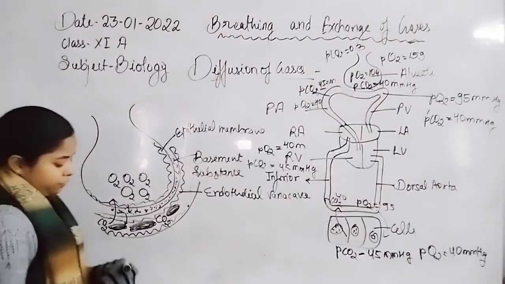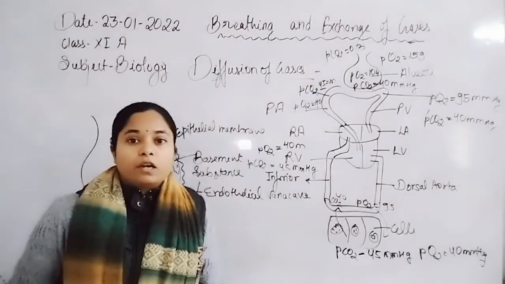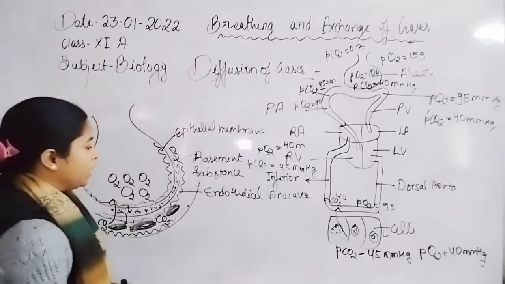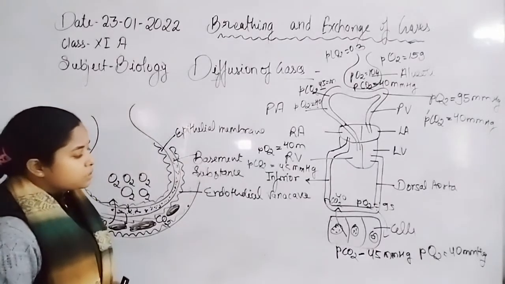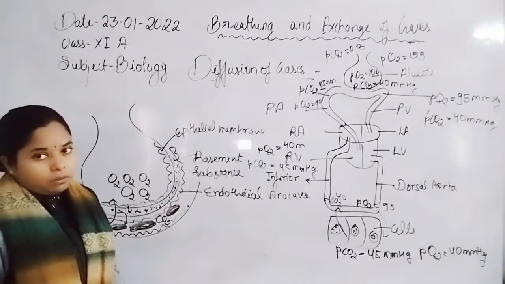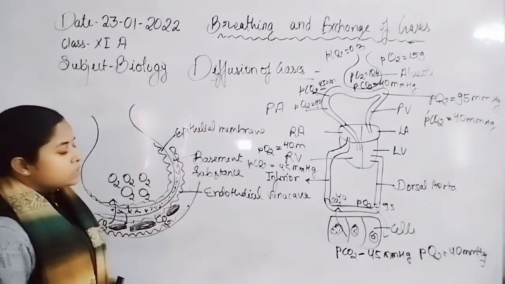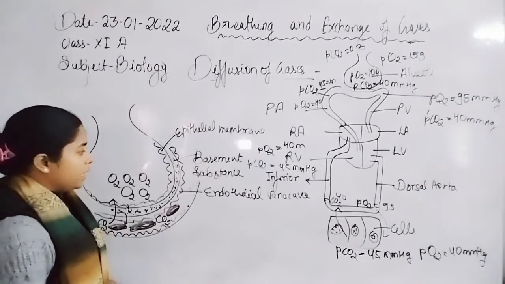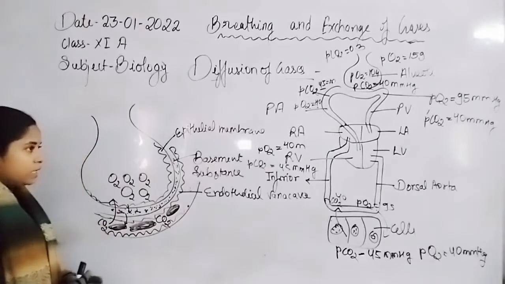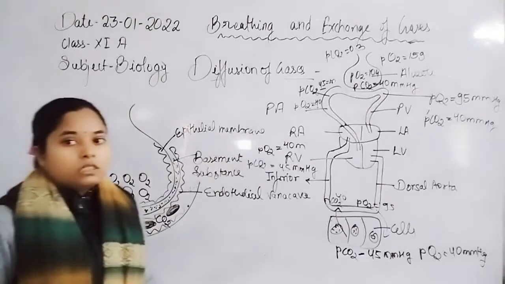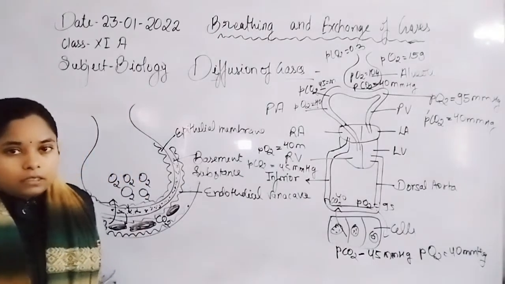That's why diffusion of gases is carried out by the three-layer structure formed by the epithelial membrane, basement substance and the endothelial membrane. Both the layers are thin in structure, and the basement substance functions as a liquid or fluid through which the diffusion of gases is carried out.